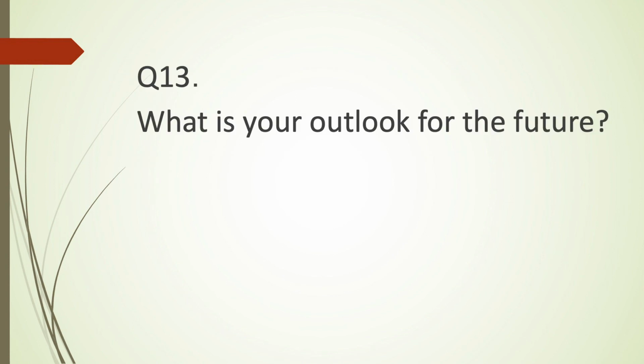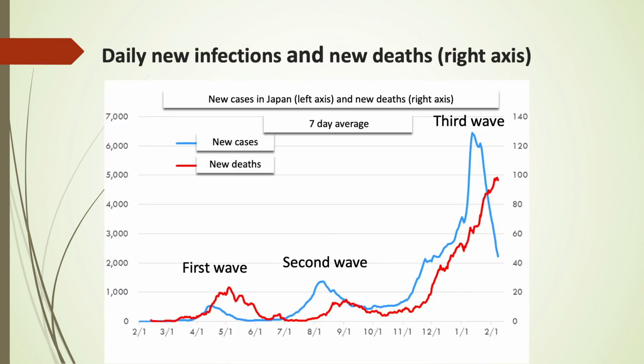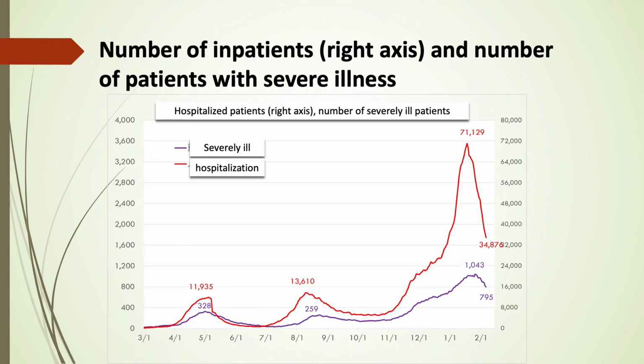What is your outlook for the future? At present, the number of new infections is steadily decreasing after the state of emergency declaration, but the number of new deaths is still increasing. Although the rate of hospital bed use and the number of people who are seriously ill have begun to decline slowly, it may take the entirety of March to reduce that number significantly.